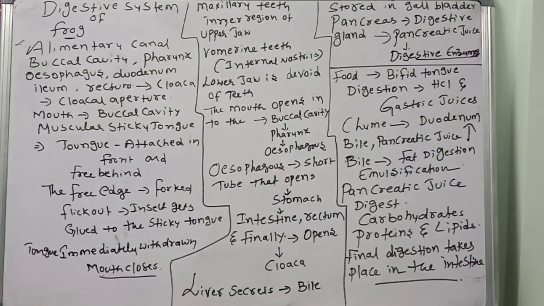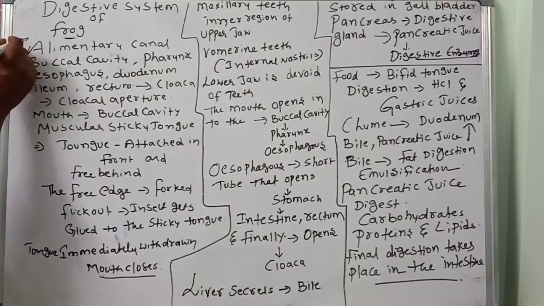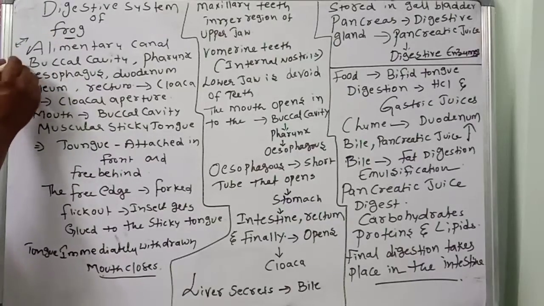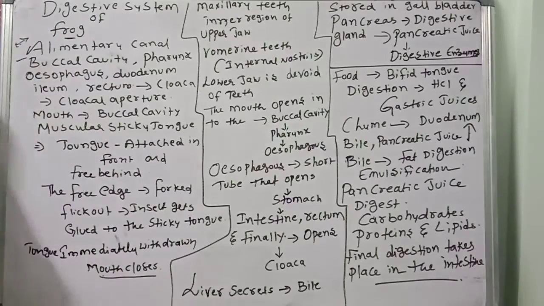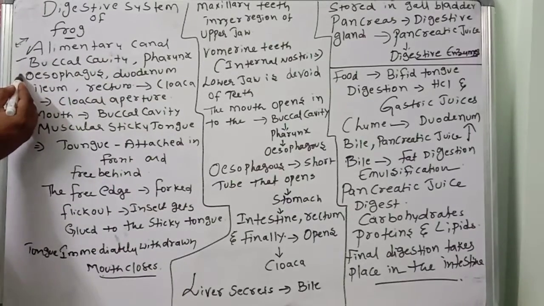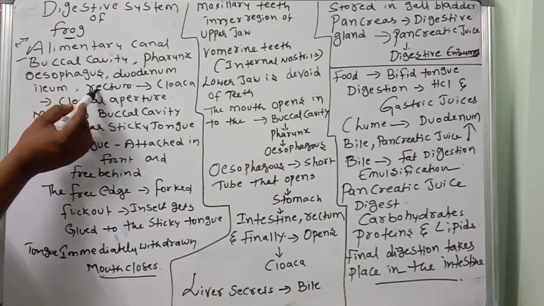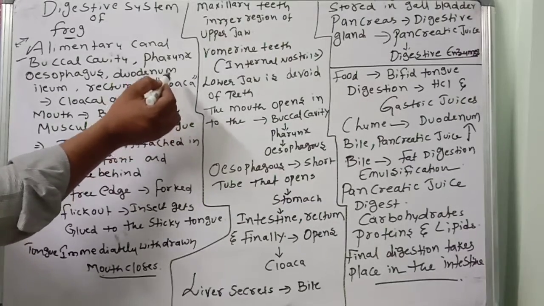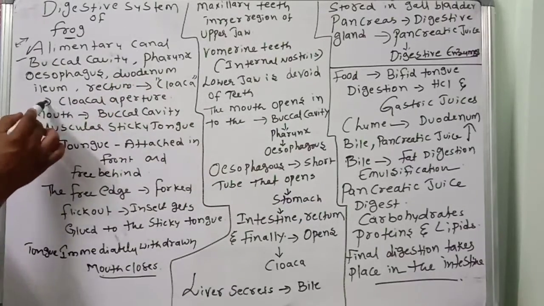As usual, in humans, the alimentary canal is there. Same like that in our frog, the alimentary canal is present. The alimentary canal extends from mouth to anus, you know very well. Here are the main parts of the alimentary canal: buccal cavity, pharynx, esophagus, duodenum, ileum, rectum, which reaches the cloaca, the common passage for excretory, reproductive, and digestive tracts, and the cloacal aperture.